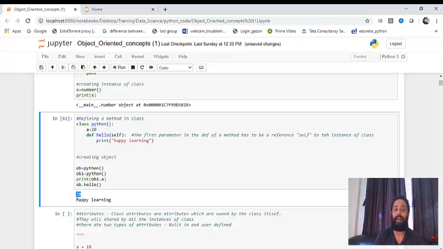So here one object, ob1, is fetching the attribute A defined in the class called Python, and my object ob is trying to call the method that is defined inside the Python class. And by calling that method hello, it is printing happy learning. So this was attributes, methods, classes and objects. Hope this is clear to you. We are going to see many more examples, so the concepts will be clear to you once you complete the topics mentioned for today.